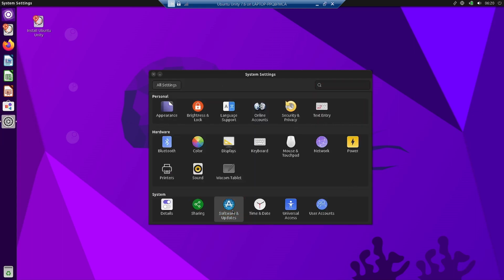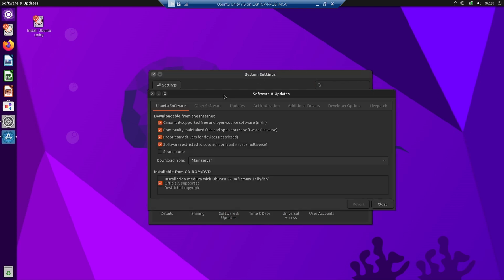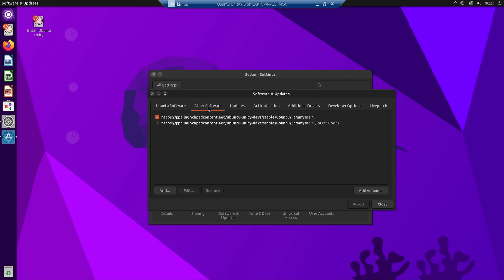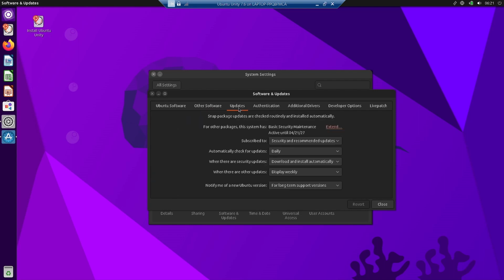In software and updates, you know what is software and updates. It is a typical GNOME application where you can configure the repos for the Ubuntu operating system, software applications from the Ubuntu partners. This is the update settings.